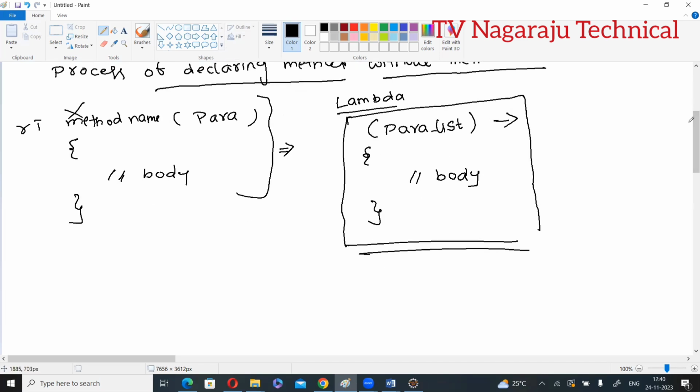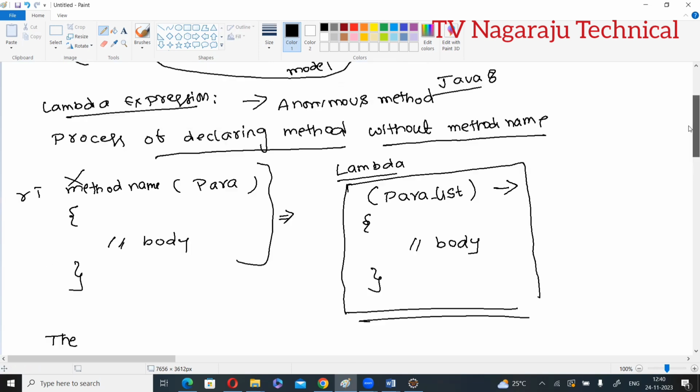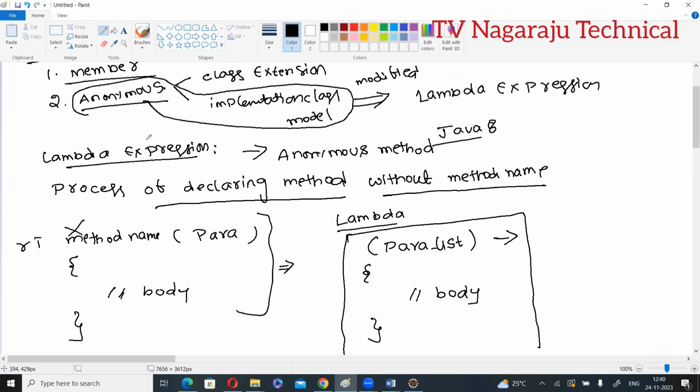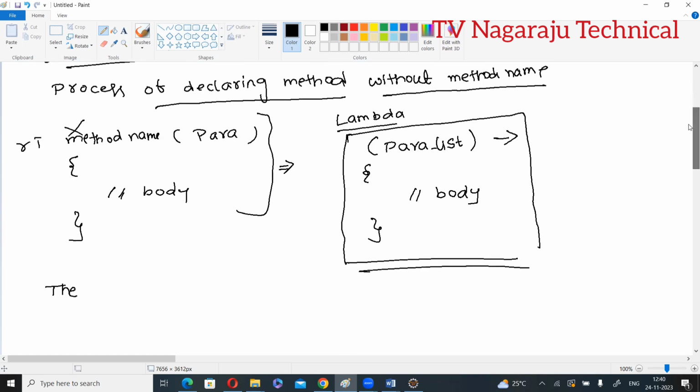Here you need to remember one point. I said the Lambda expression is an implementation class model, which means it is related to interfaces.